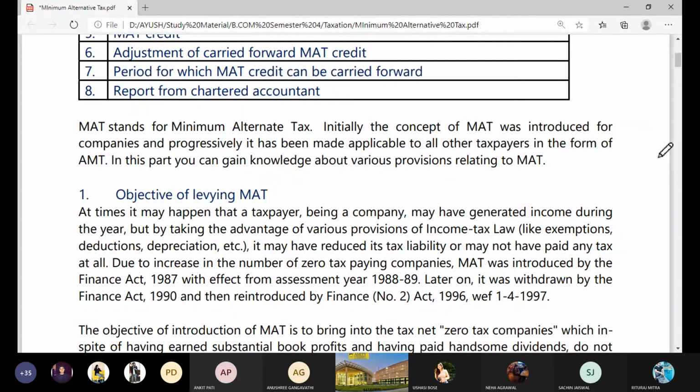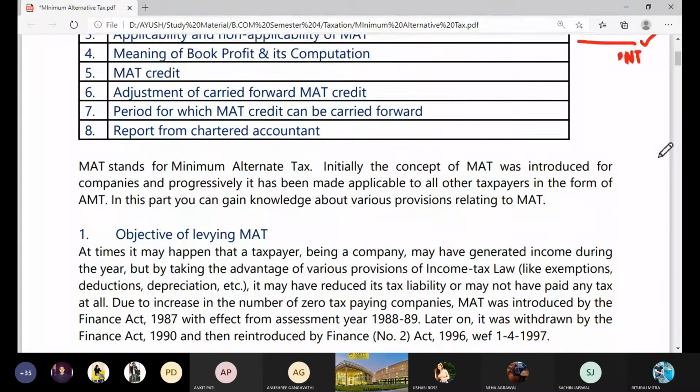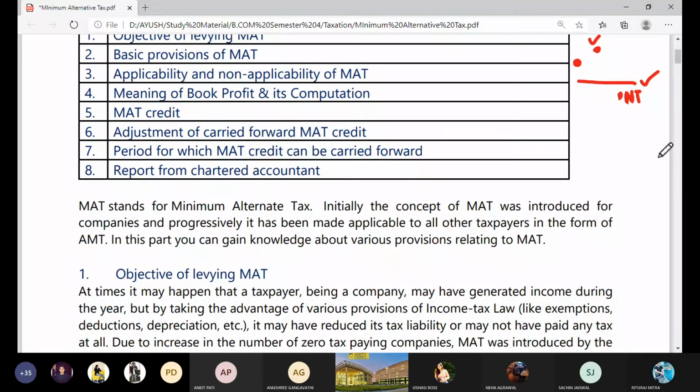So now there can be two different types of questions from this area. First, when the MAT was introduced, it was first introduced in the year 1987. And if I ask you which is the first assessment year when MAT was applicable, what should be your answer? If it was introduced in 1987, then tell me which should be the first assessment year when this MAT was applicable.